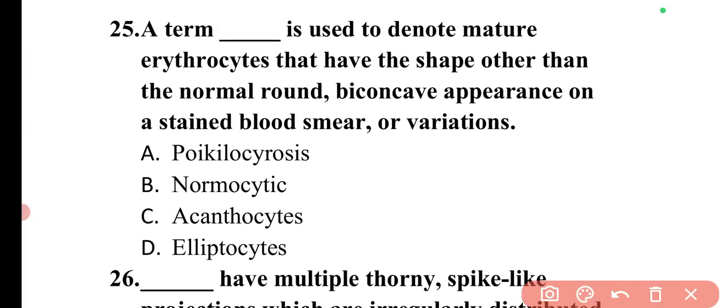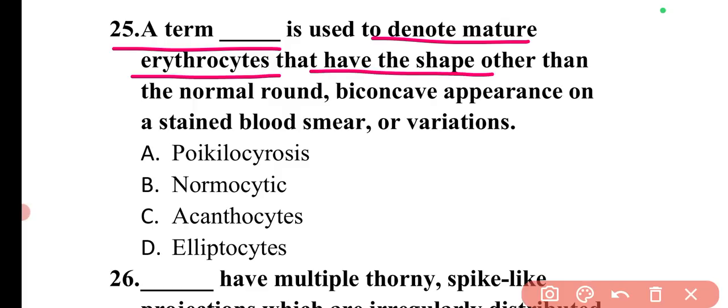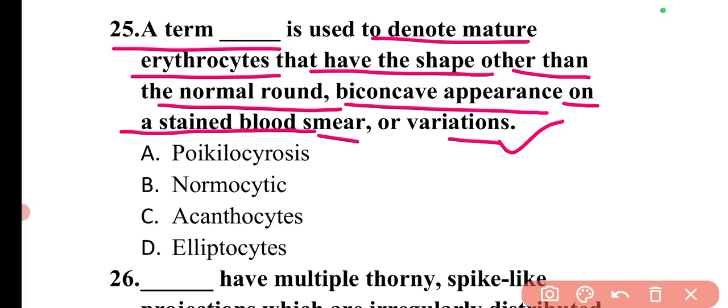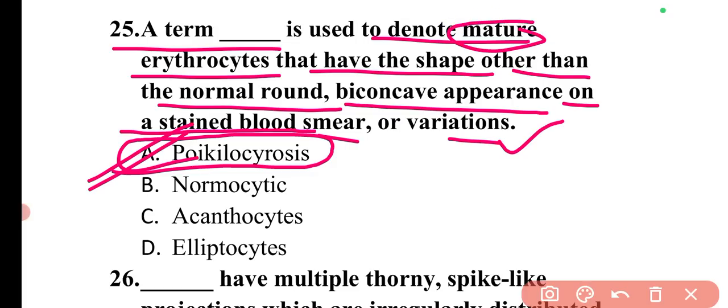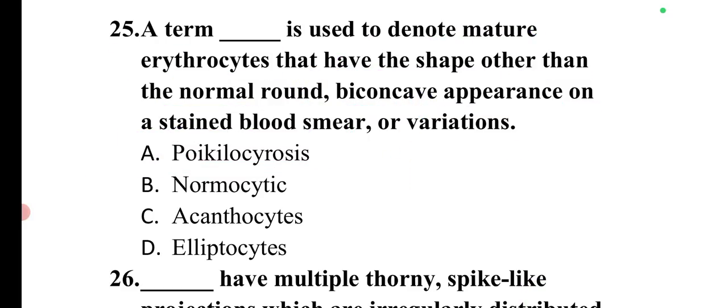Then the next question is: a term dash is used to denote mature erythrocytes that have a shape other than the normal round biconcave appearance on stained blood smear, or variation. So this condition is poikilocytosis. It is used to denote the mature erythrocytes having a shape other than normal round or biconcave. So these are poikilocytosis.